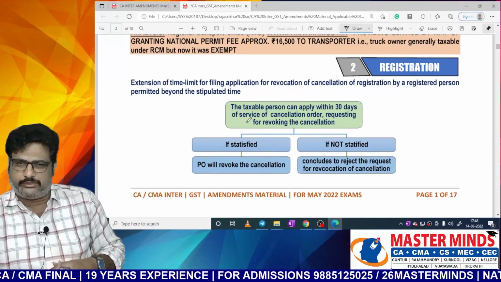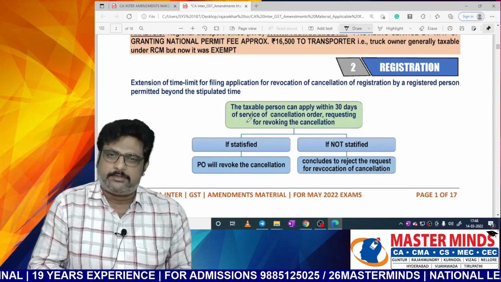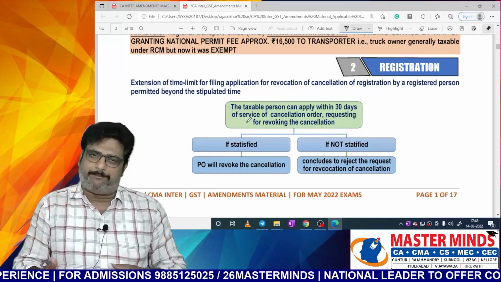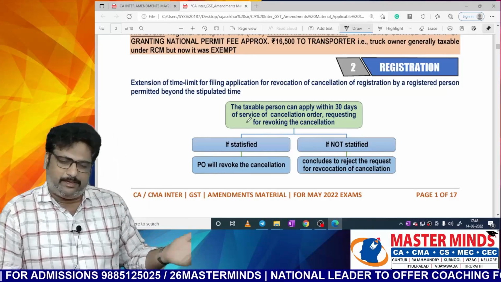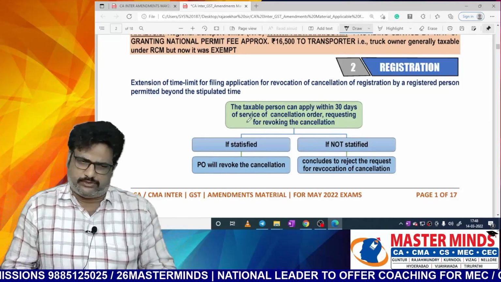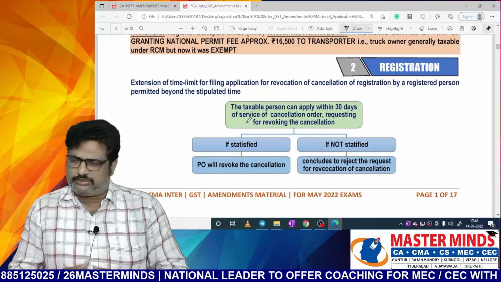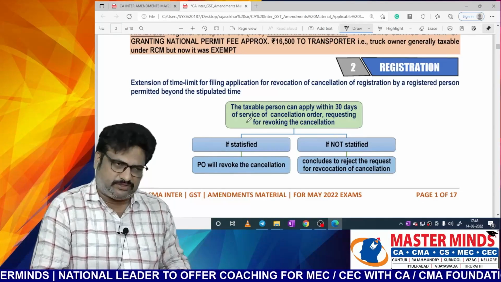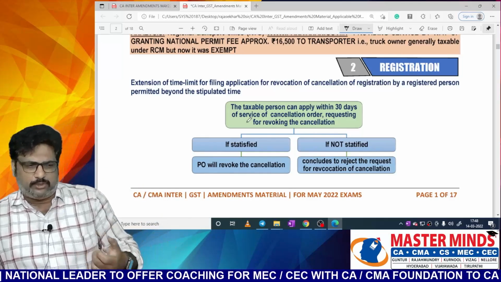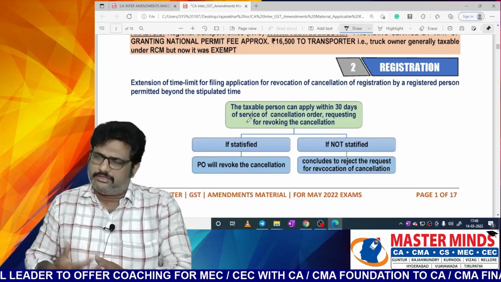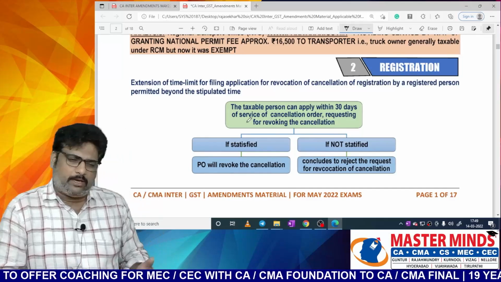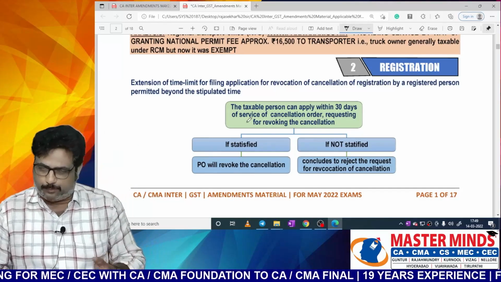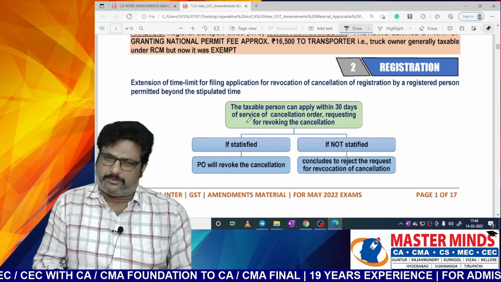In these cases 29(1) will be applicable, whereas 29(2) deals with cancellation by the department, like when there is a dummy company or a fake invoice is issued, there is a violation of section 171, GSTR 3B was not filed continuously for 6 months, CMP 08 was not filed for 3 continuous quarters, a voluntarily registered person does not commence the business within 6 months, or RC was obtained by fraud.